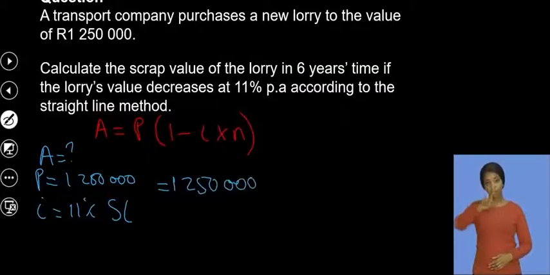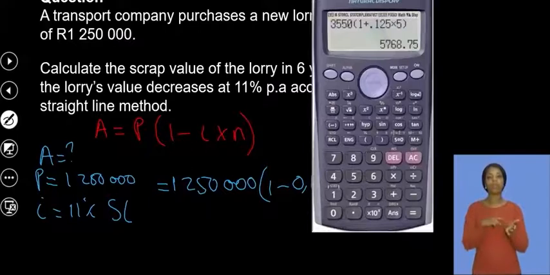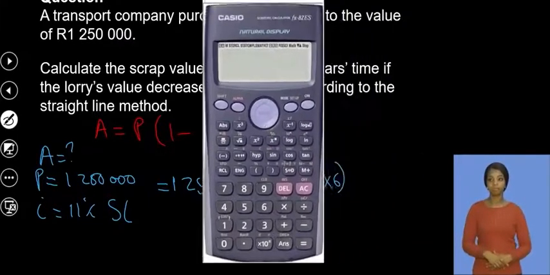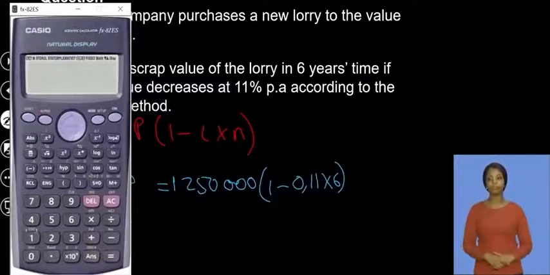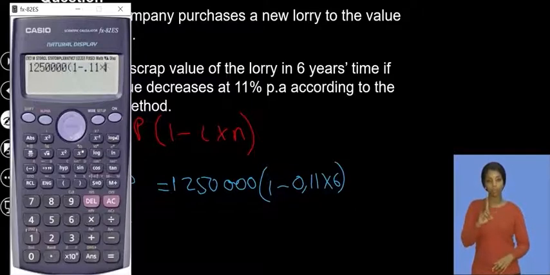Now with this, if I do the calculation, it will then be equal to 1,250,000 into 1 minus, my interest is 11%, so it's 0.11 multiplied by this, they said is 6 years. And then we'll just need our calculator for that. Let me just put it this side. So that will be 1,250,000, open a bracket, this will be 1 minus 0.11 multiplied by the 6, and then this will be equals to that.